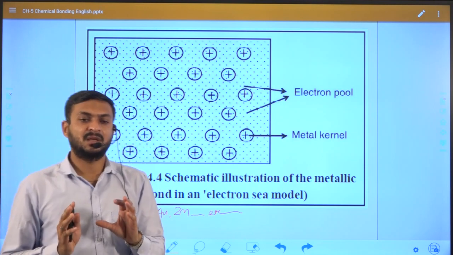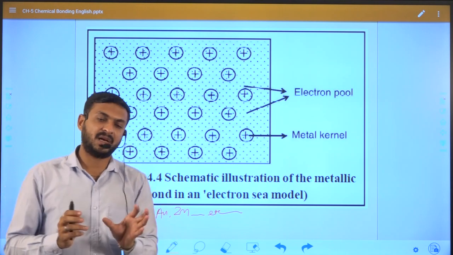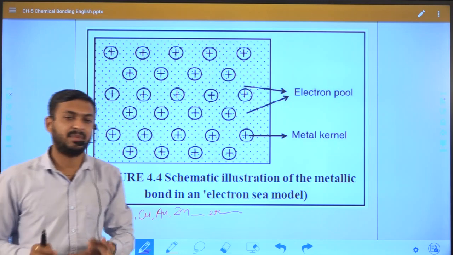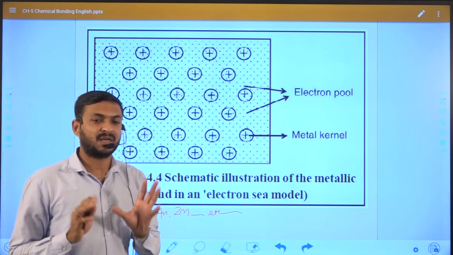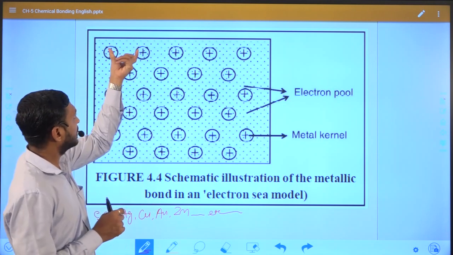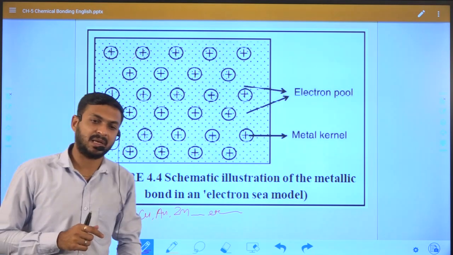Simply, the bond is formed between two metals, this whole phenomenon occurs in a metallic bond, and in this case two metals are held to each other by a metallic bond.